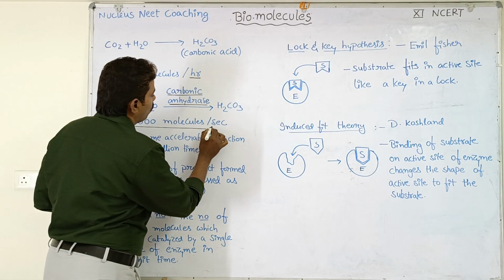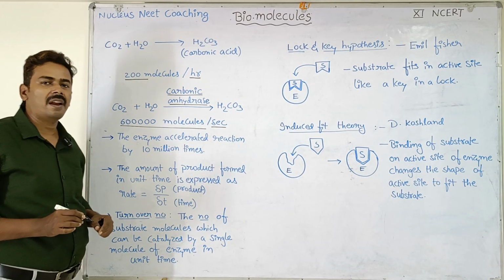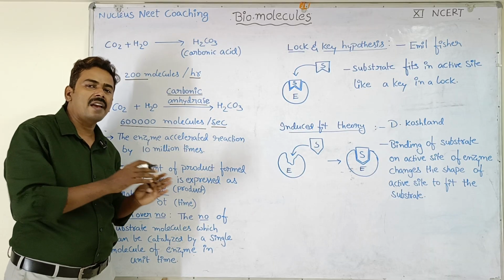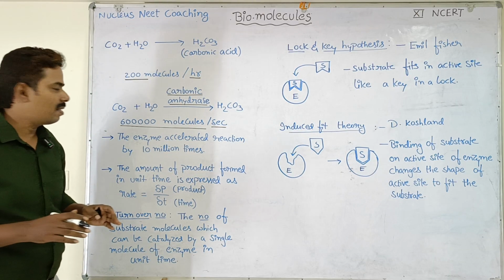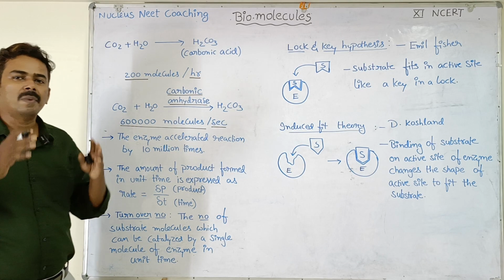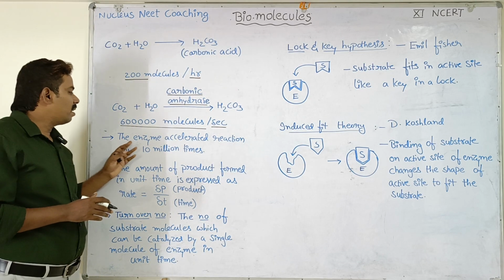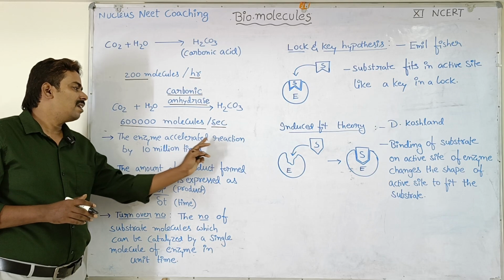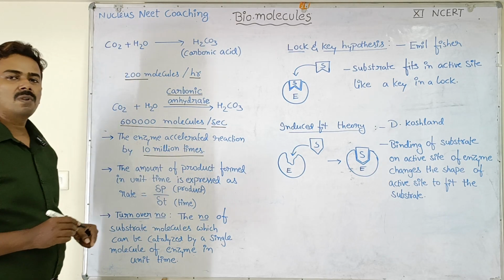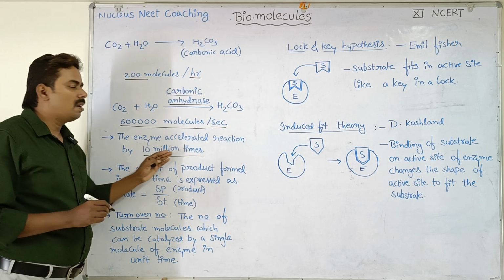Literally 6 lakh molecules are formed every second when the enzyme carbonic anhydrase takes part in the reaction. So from this we can say that enzymes can increase the rate of reaction dramatically, and it was found that the enzyme had accelerated the reaction 10 million times. The rate of reaction was accelerated 10 million times.